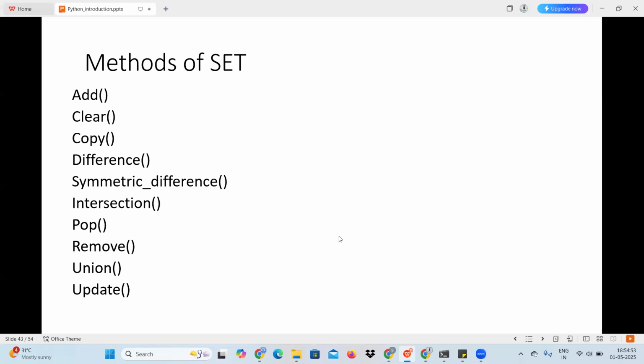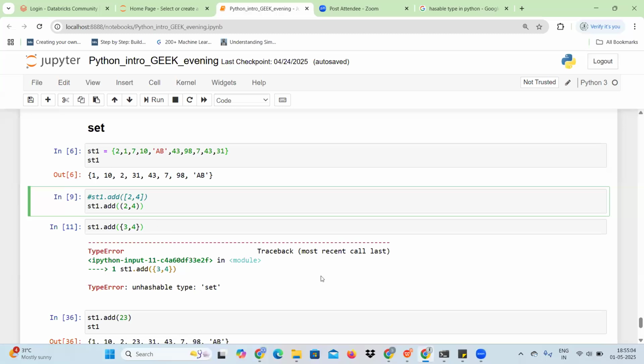Then we will be discussing the intersection. So intersection is a common thing. Basically, whatever common elements are present between two sets, that is the intersection. So if I take it,